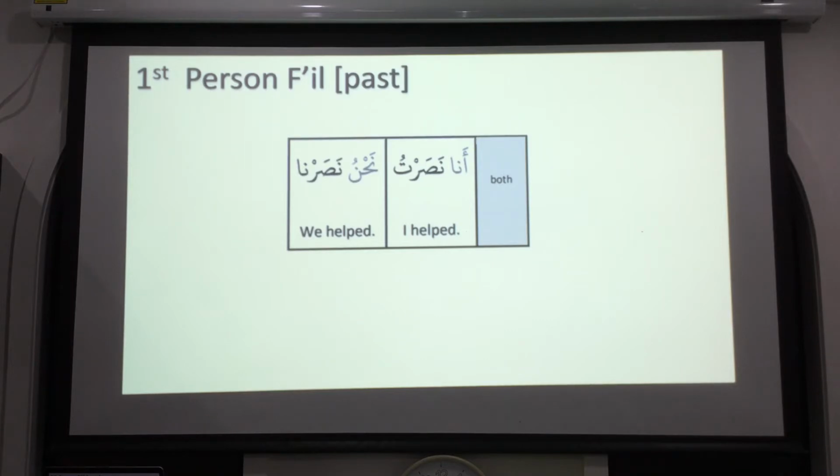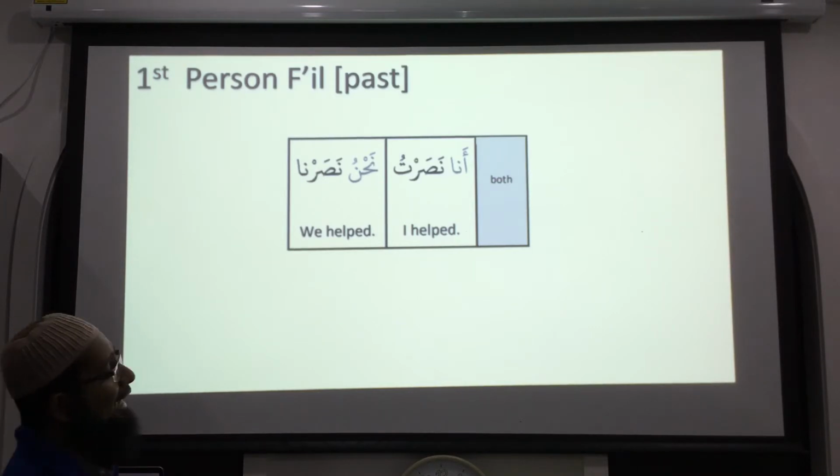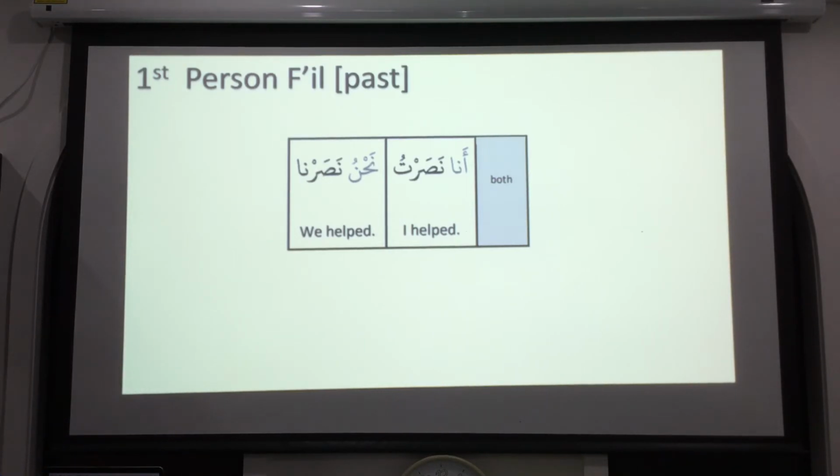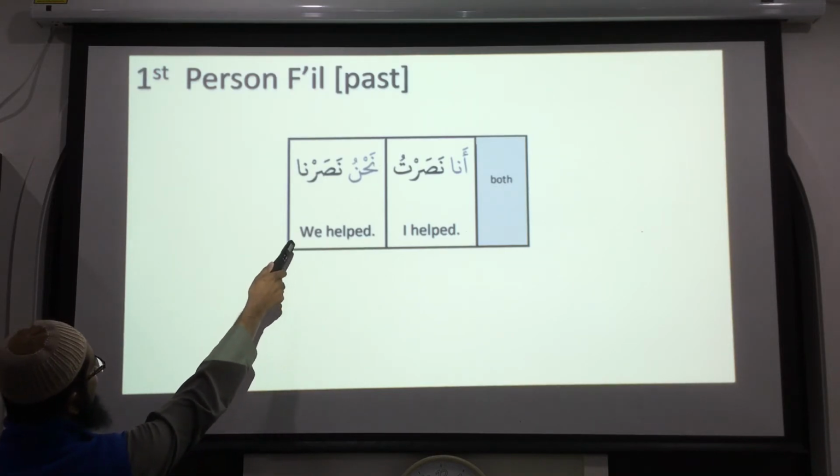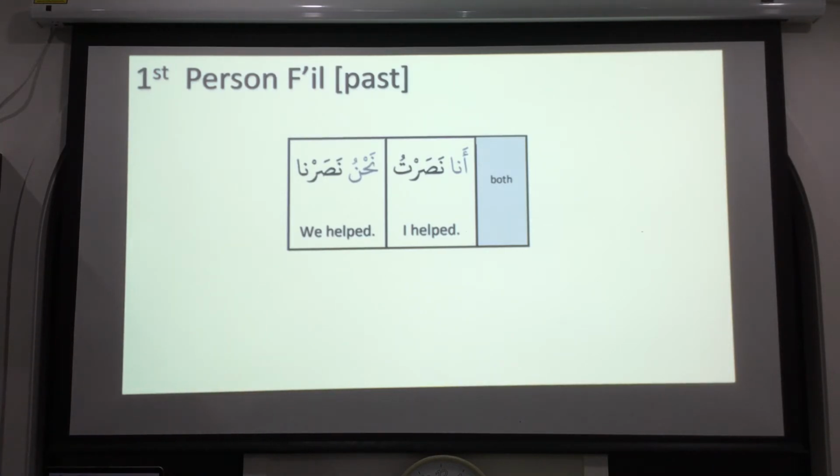So let's do some exercise, okay? And then inshallah ta'ala tomorrow we'll have some other lesson. And the nasar tu, how does it follow the original pronoun? It doesn't follow the original pronoun for ana. This is the exception, because it's I. It's not copy-pasting. The second person is copy-pasting only, okay? You know what I mean by copy-pasting, you understand, right? But this one is different. It follows the same rule as the second person, because nahnu becomes na, so this is the same part. But the nasartu is different.